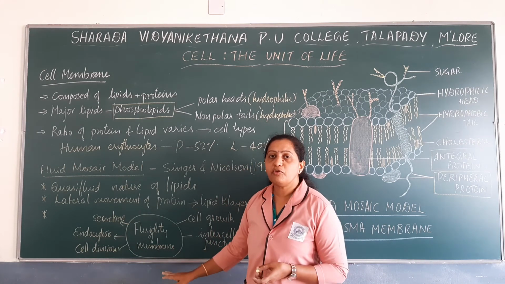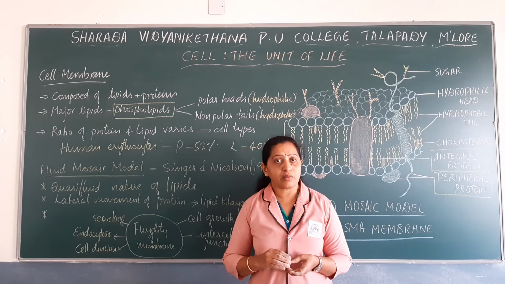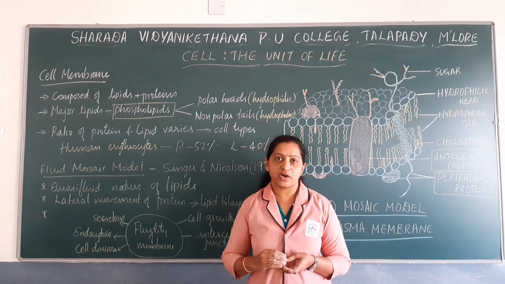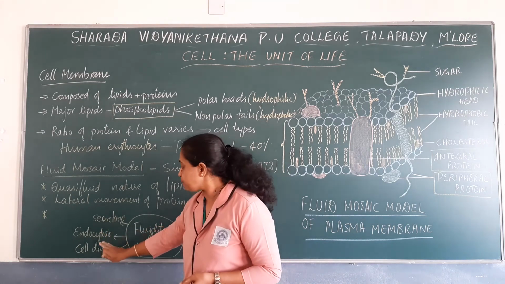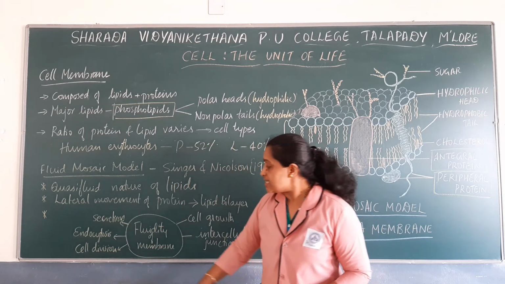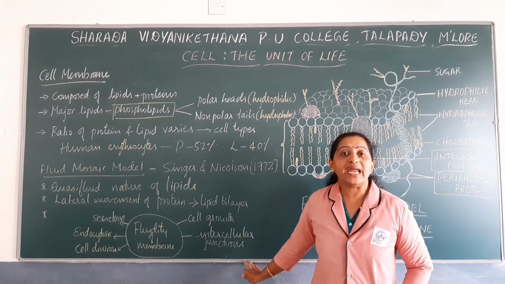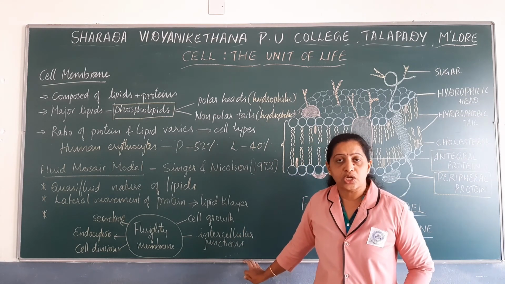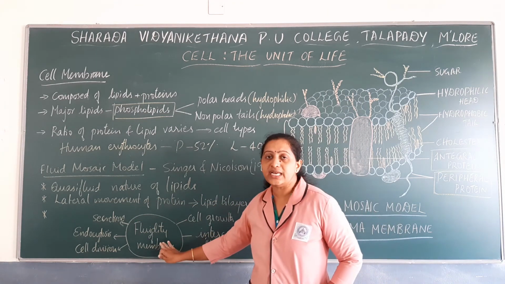Based on the fluidity of the membrane, the plasma membrane performs various functions. They are secretion, endocytosis, cell division, cell growth, and formation of intercellular junctions. All these functions are mainly because of the fluidity of the membrane.